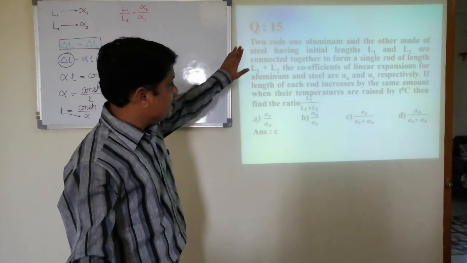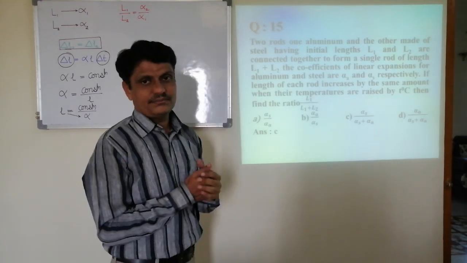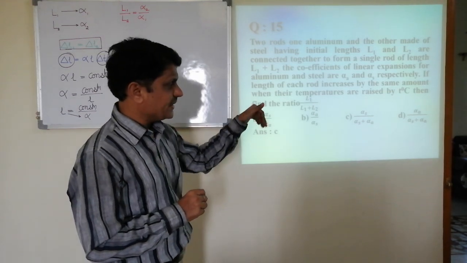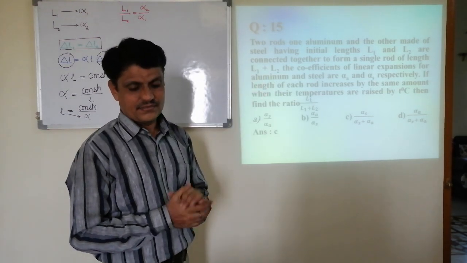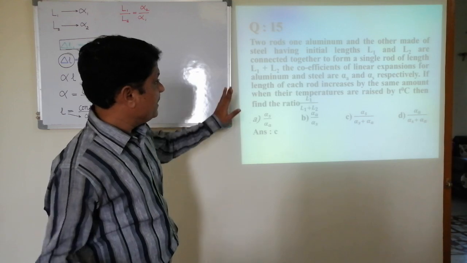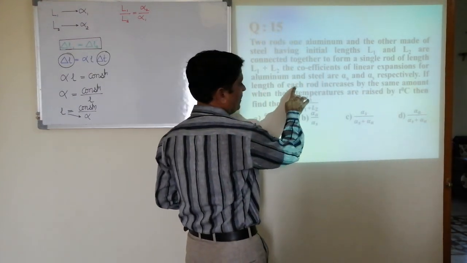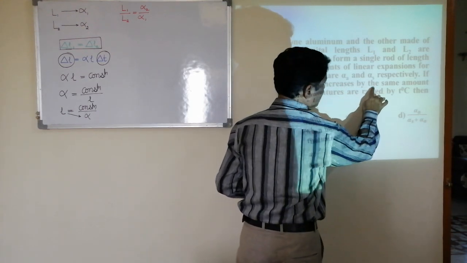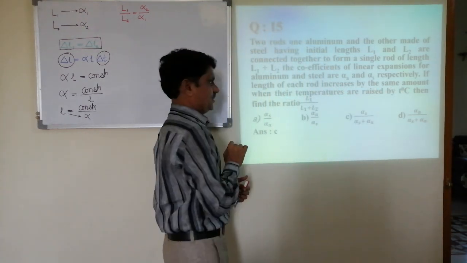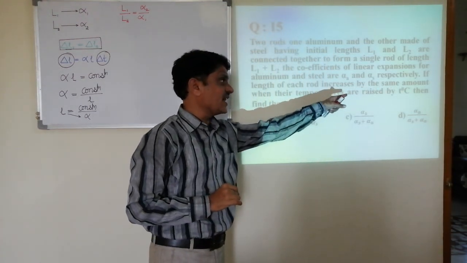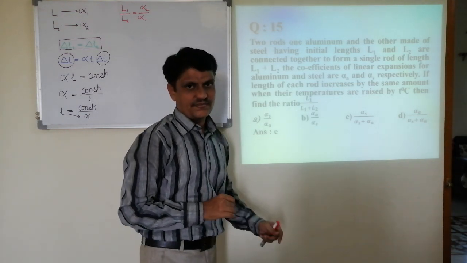Okay, instead of solving this problem, I'll try to write its answer directly. It is given that the length of each rod increases by the same amount when the temperatures are raised by T degrees Celsius.